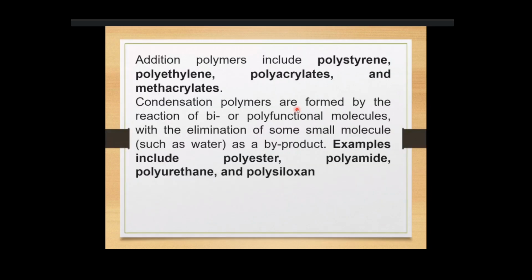Examples of plastics produced by addition polymerization are polystyrene, polyethylene, polyacrylates, and methacrylates. The plastics produced by condensation polymerization are polyester, polyamide, polyurethane, and polysiloxane.